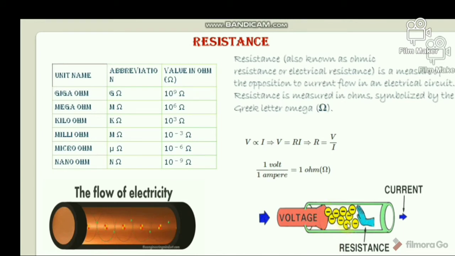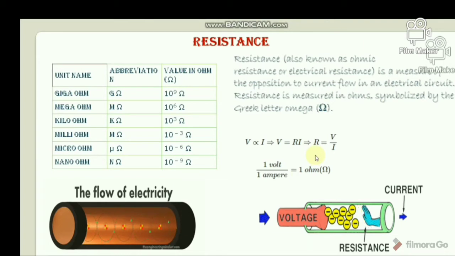Okay. So after this, let us discuss the unit of resistance. From the definition of resistance, it can be said that the unit of electrical resistance is volt per ampere, because V by I.